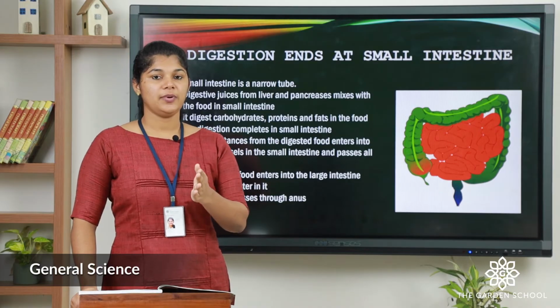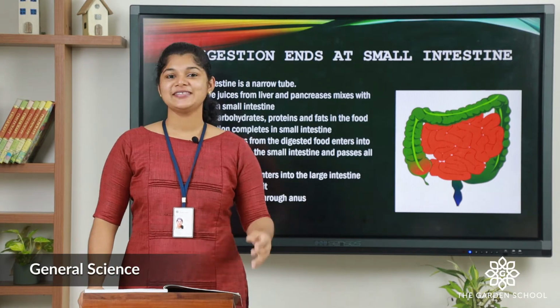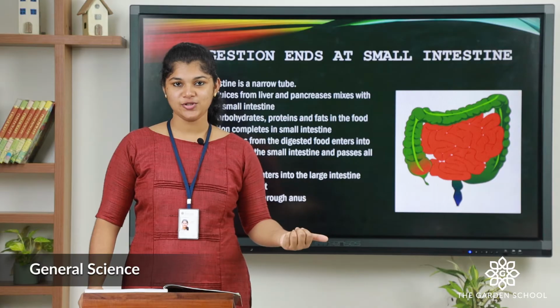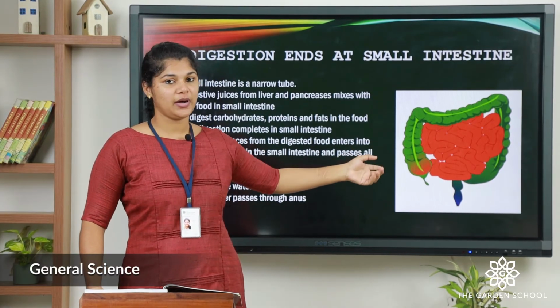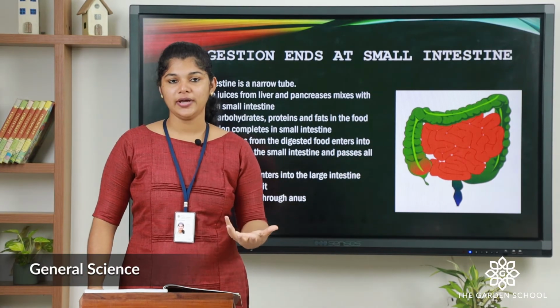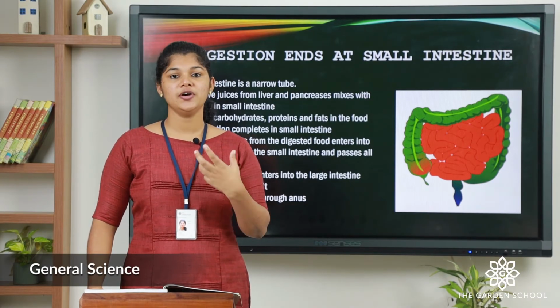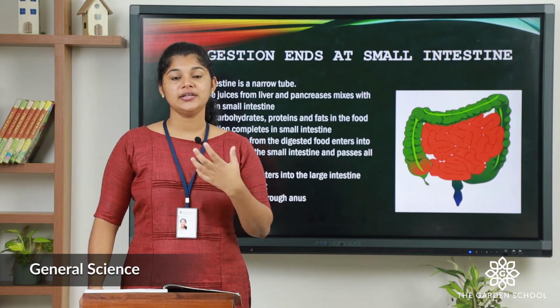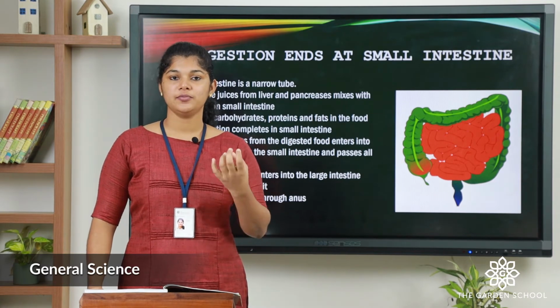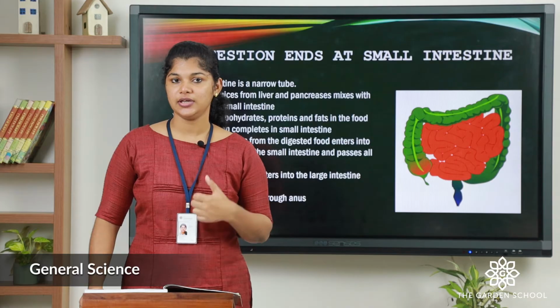Then the food passes into the small intestine. The small intestine is a long narrow tube. You can see here the red part is the small intestine. Here, the food mixes with the digestive juices from the liver and the pancreas. They digest the carbohydrates, proteins and fats present in the food.